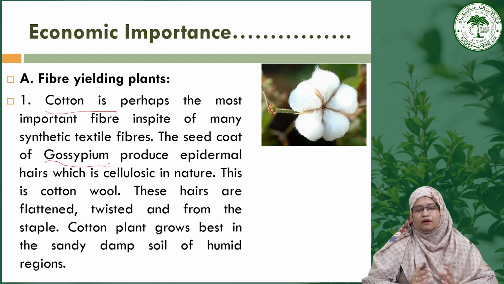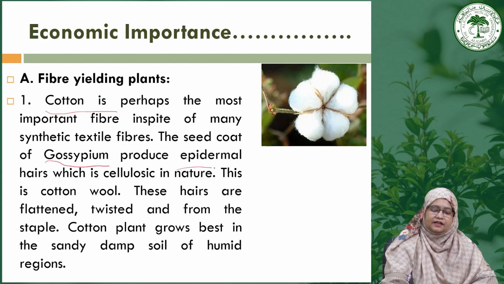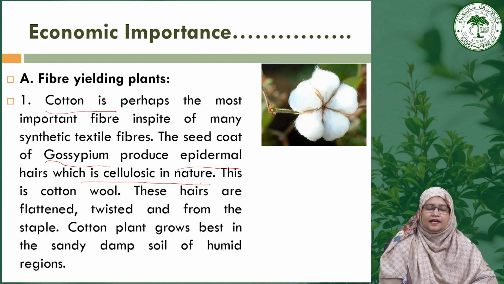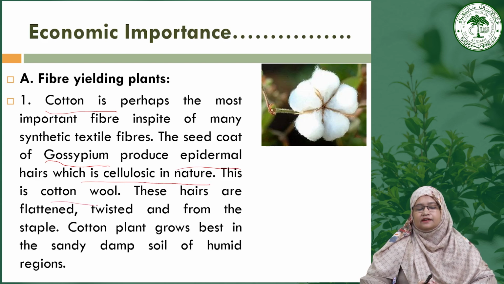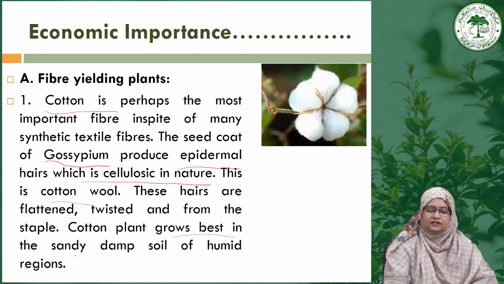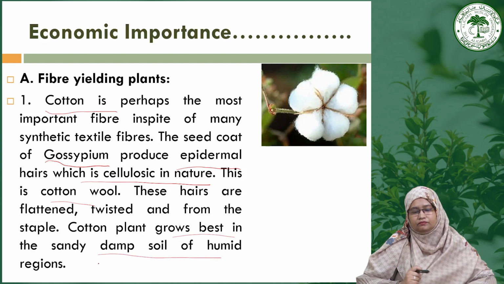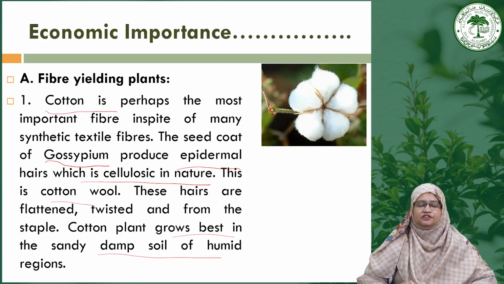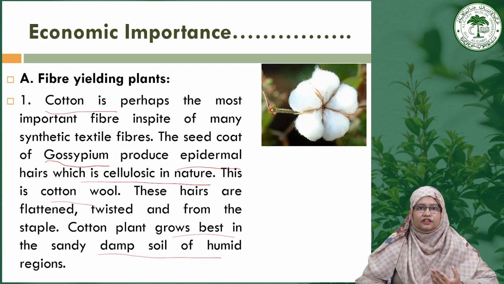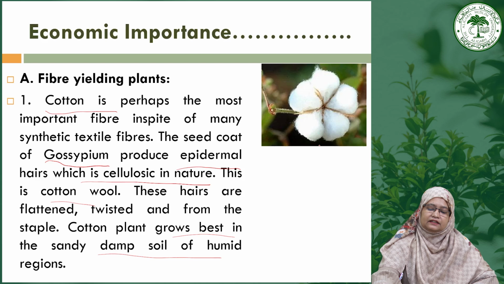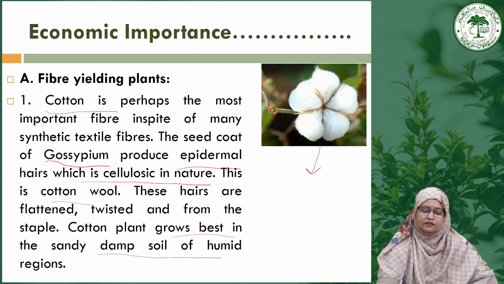And in this fiber yielding plant, the most important is the cotton that is obtained from the Gossypium. So cotton is the most important fiber in spite of many synthetic textile fibers, because the seed coat of Gossypium produces epidermal hair which is cellulosic in nature, and this is cotton wool, and these hairs are flattened, twisted and form the staple, and the cotton plant grows best in the sandy damp soil of humid regions. That's why you can see the suitable soil which is present in India for the cotton growth is at the Maharashtra and Gujarat side. That's why all the main textile industries are placed in Maharashtra and Gujarat. Due to the growth, cultivation of the cotton is mainly done in the Maharashtra and Gujarat region.